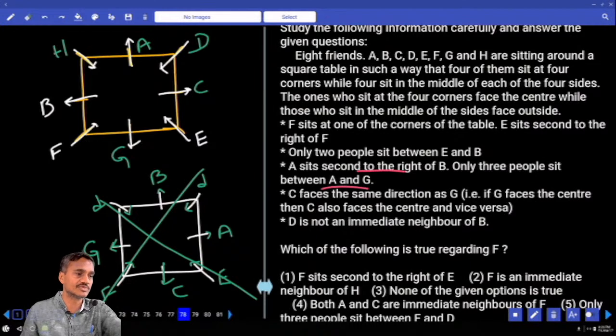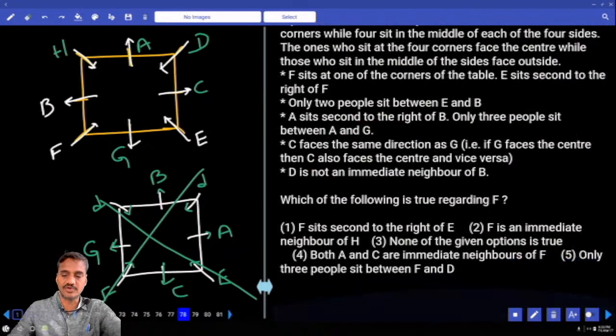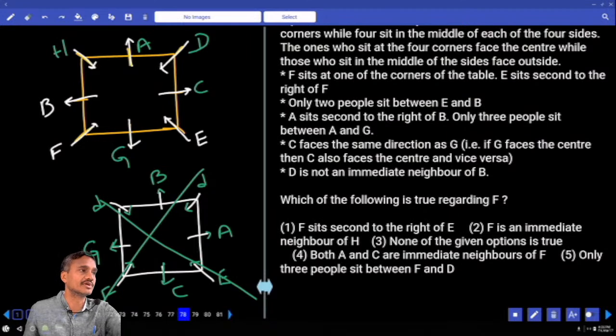Then according to the first case, which of the following is true regarding F? Regarding F, tell me which is definitely true. F is second to the right of E. Is it true? No. F is second to the left. F is an immediate neighbor of H. False. Both A and H are immediate neighbors of F. False. Only 3 people between F and D. Definitely true. Choice 5, question number 78.